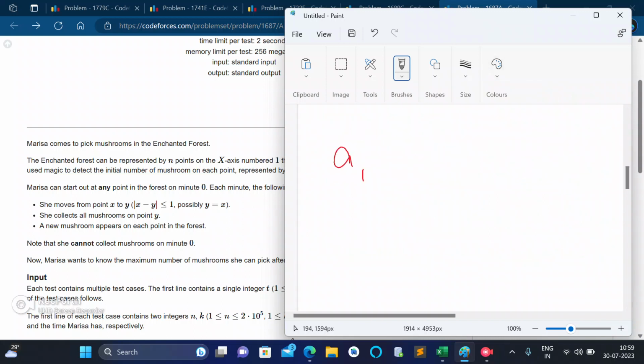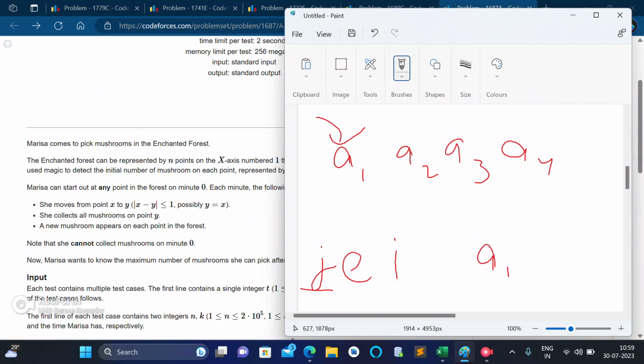Suppose we are given a1, a2, a3, a4. Suppose I jump on a1. First is jump, then is eat, then is increase. I jump on a1, then I eat the value at a1, so I got a1. Then I increase every value by 1, so a2 becomes a2 plus 1, a3 becomes a3 plus 1, a4 becomes a4 plus 1. And a1 becomes 0 as I have eaten all the mushrooms, and 0 plus 1 becomes 1. This is the meaning of one jump.